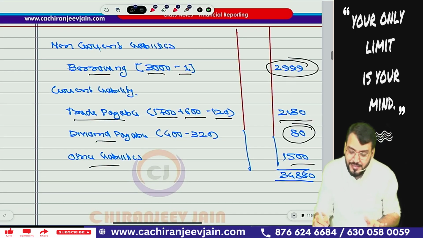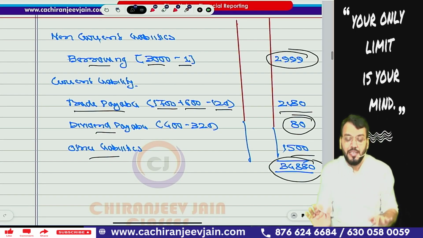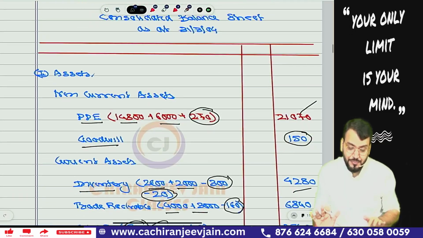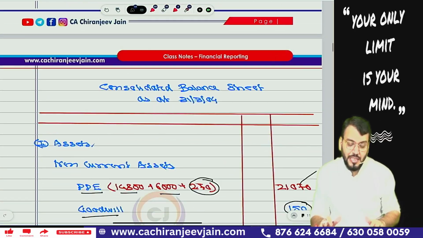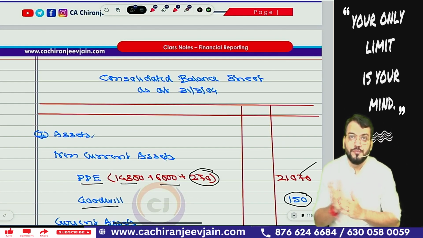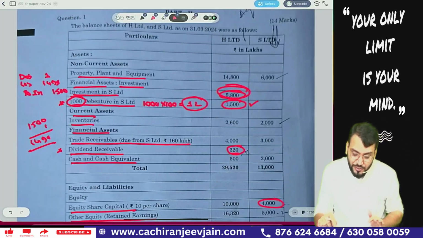Other liability will remain the same. This becomes the total and the balance will tally. Super easy. I hope you have understood. Question number 1 done. Can we come to the next question? Okay, sir. Now let us come to the next question.